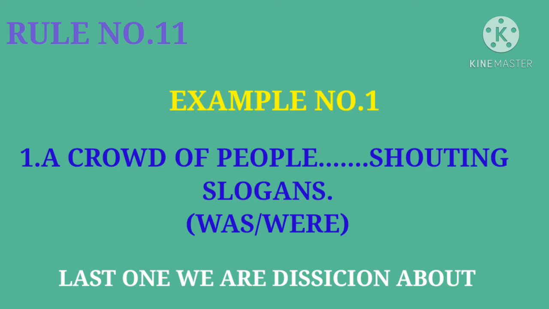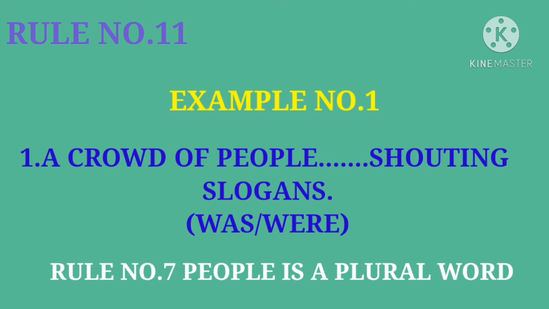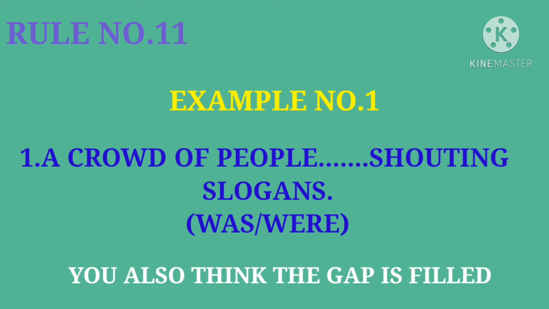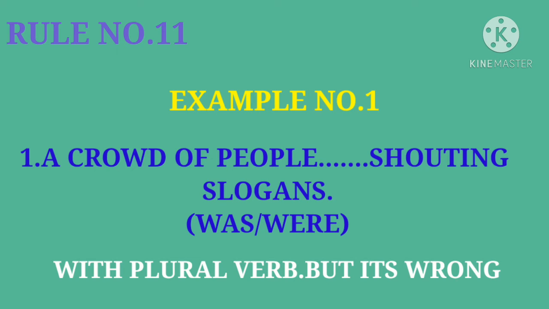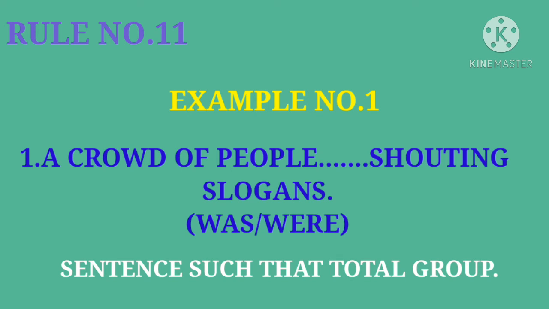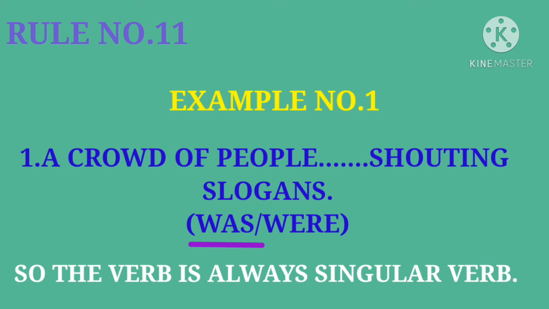Last one we are discussing about that, rule number 7. People is a plural word. We might think the gap is filled with a plural verb, but it's wrong. A sentence such as a crowd represents a total group. So the sentence takes a singular verb.